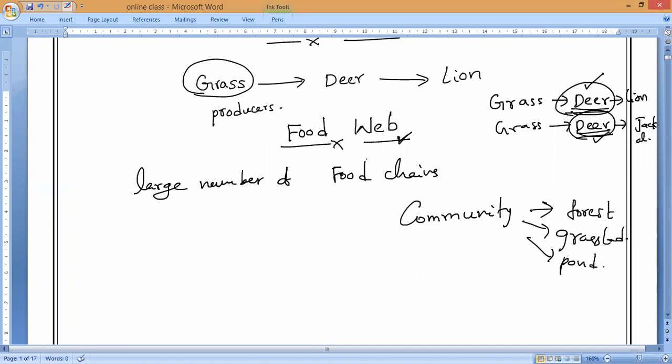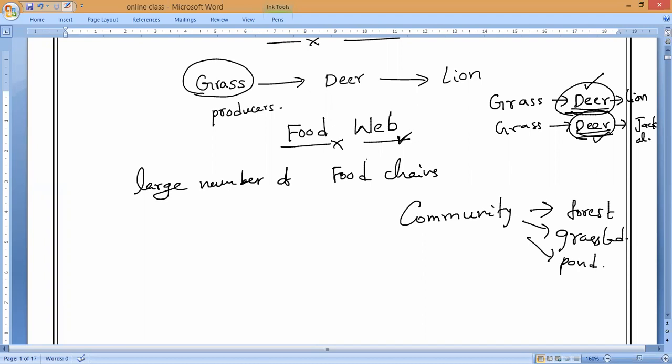So if you join a large number of food chains in a given community of living organisms in such a way, it may be a grassland, it may be a forest, or maybe a pond, or maybe a crop field, or some other thing, ocean or river, it doesn't matter.